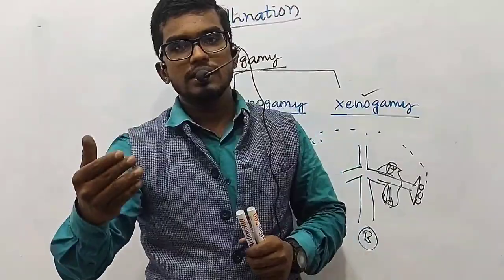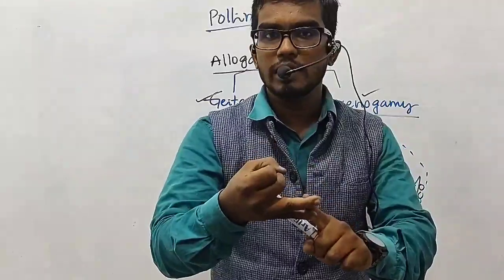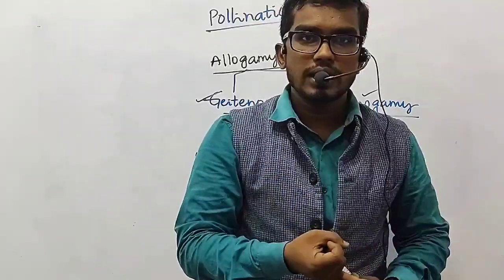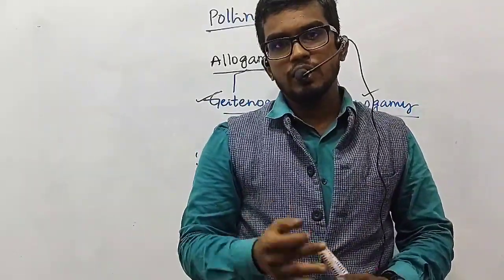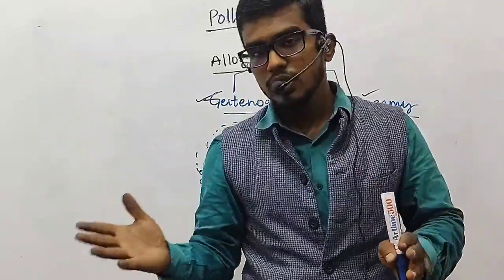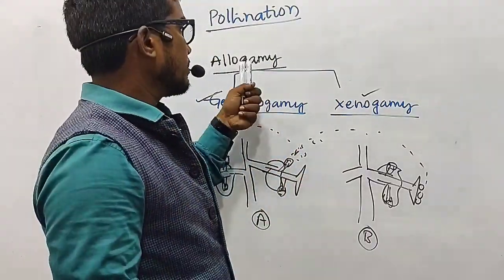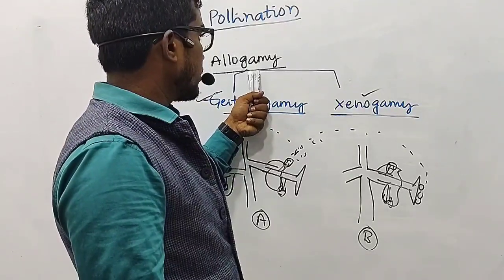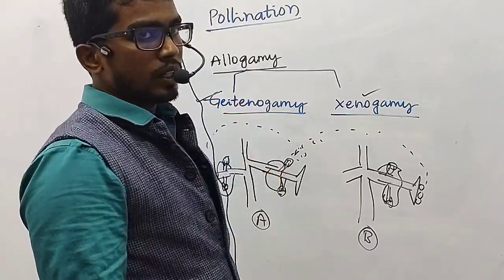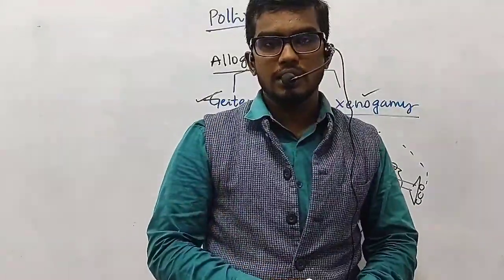Under autogamy, that is self-pollination, we have discussed the first one, homogamy, and the second, cleistogamy. And with respect to allogamy or cross-pollination, we have discussed geitonogamy and xenogamy. There are more advantages with respect to cross-pollination compared to self-pollination, as cross-pollination or allogamy brings about, as already said, genetic diversity. It results in recombination of characters and the formation of hybrid plants, so it is important for evolution. Hence cross-pollination is more advantageous than self-pollination.